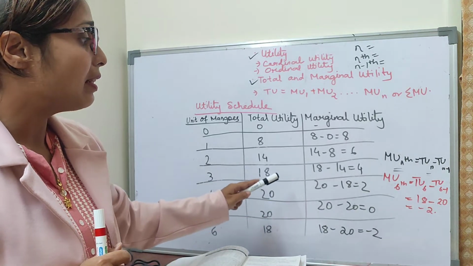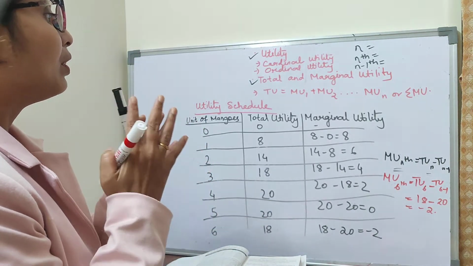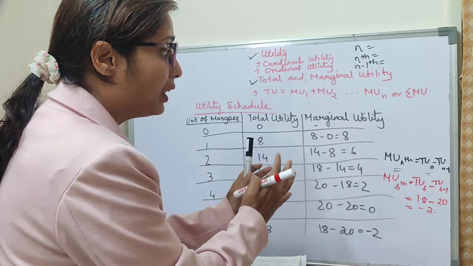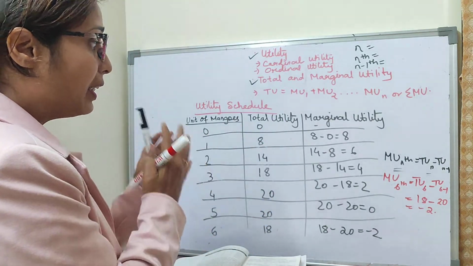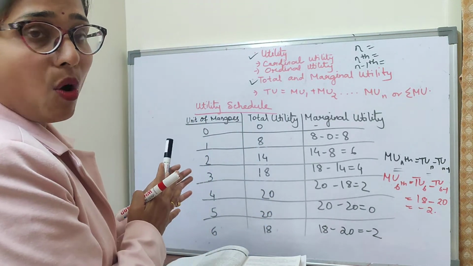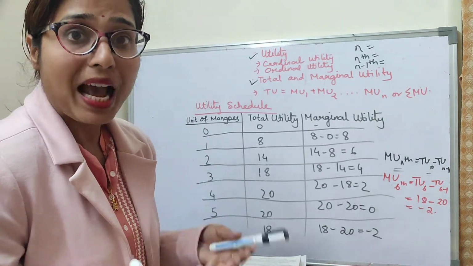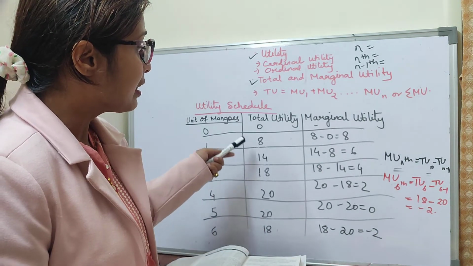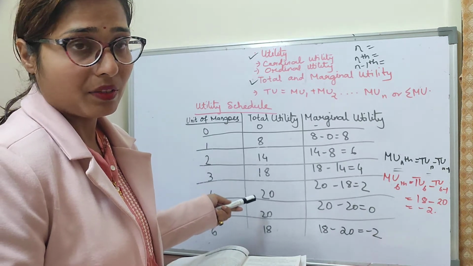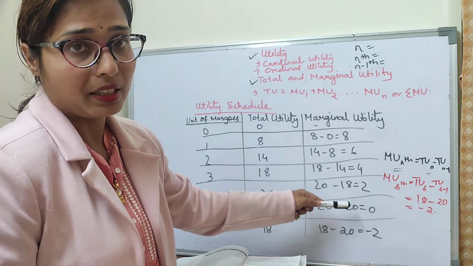So you can see that each successive unit of consumption yields less and less of total utility, which implies that total utility is increasing at a decreasing rate when marginal utility is also decreasing.